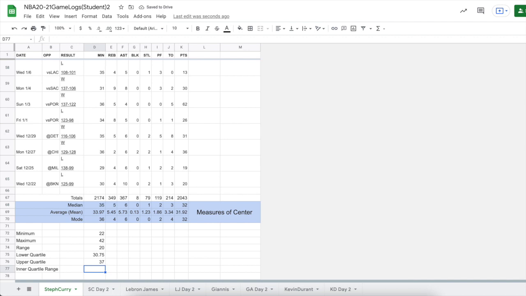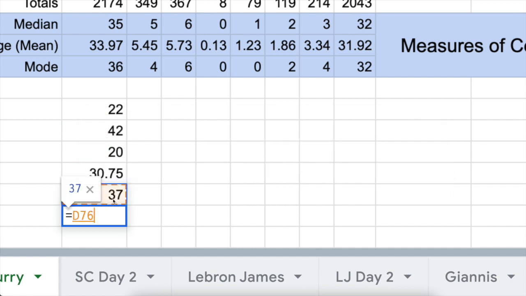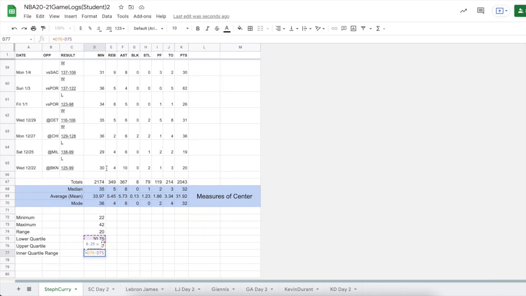So to find the interquartile range, this is going to be pretty similar to the way we found the regular range. We need to click the higher quartile minus the lower quartile, the upper quartile minus the lower quartile. And we click enter, and there we go. And so for Steph Curry, 6.25. That means for the middle 50% of his games, he played within about 6 minutes of the same amount each time. So that's a helpful number.